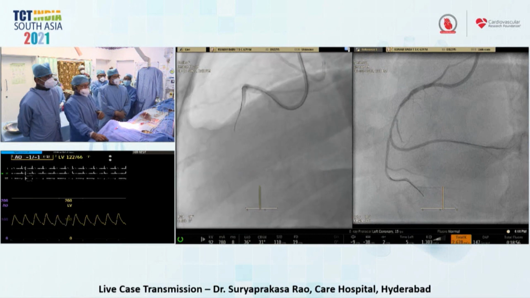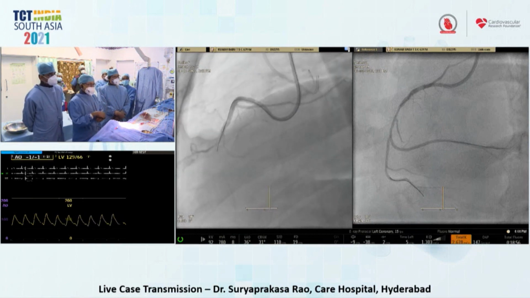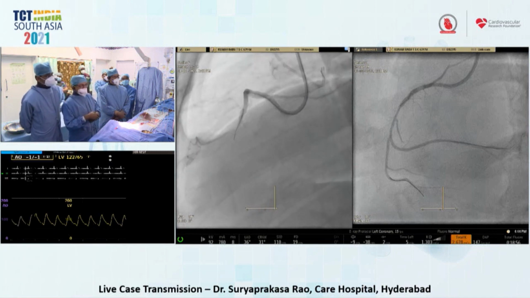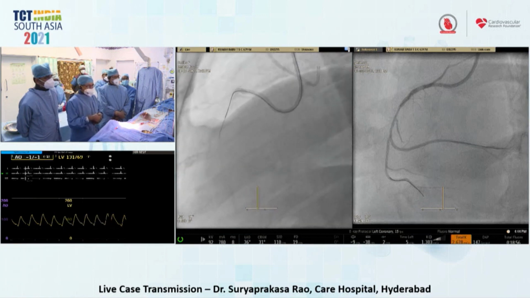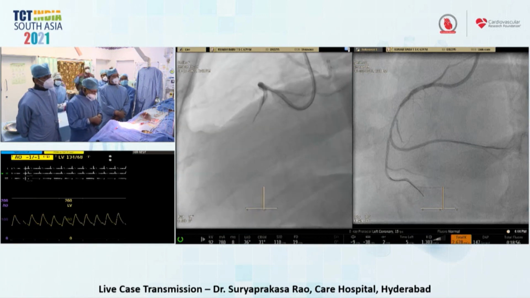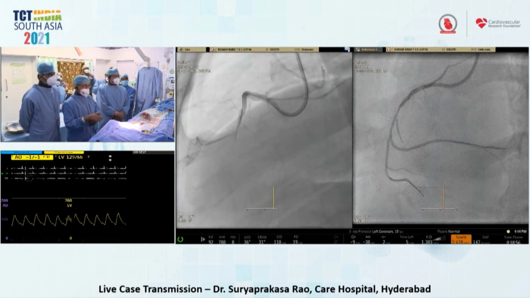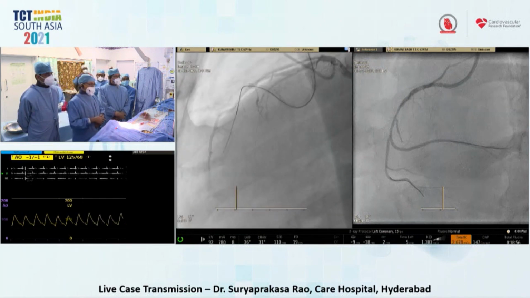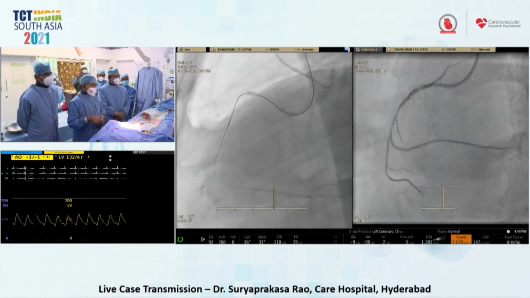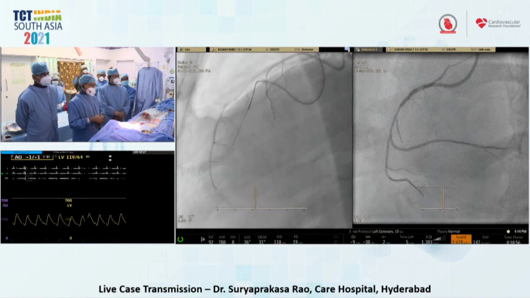But as Kapardhi told, initially there may always be invisible collaterals in your channel. So we opted for soft tissue tracking as most of the Japanese do. Then we can escalate the wire. That is the strategy. Actually, here through invisible micro channel tracking, the Fielder XTR successfully negotiated this CTO segment. Now you can see how it crossed the CTO, and then it entered the distal true lumen.